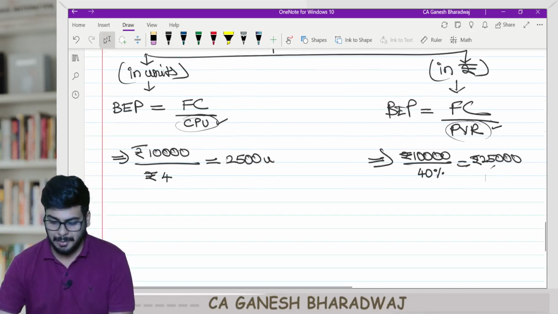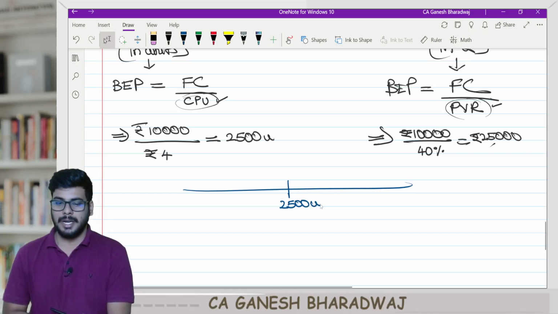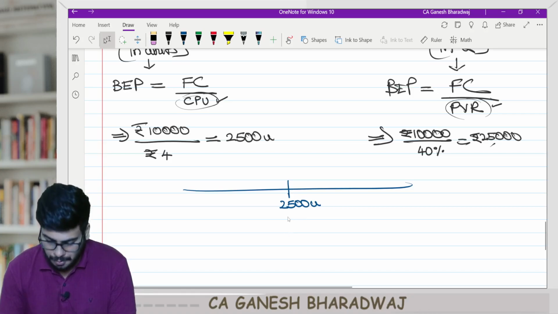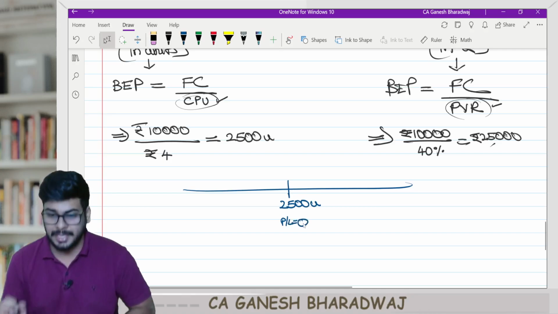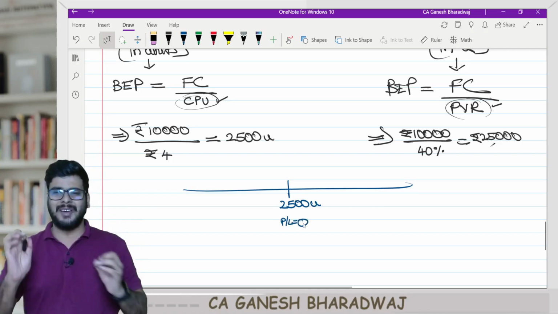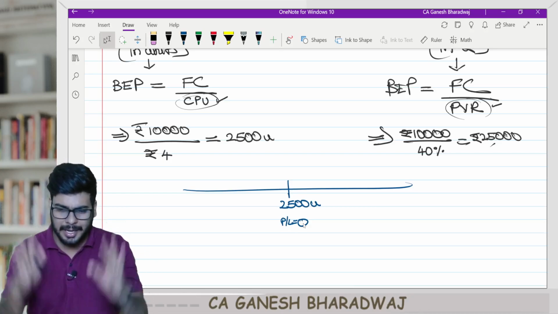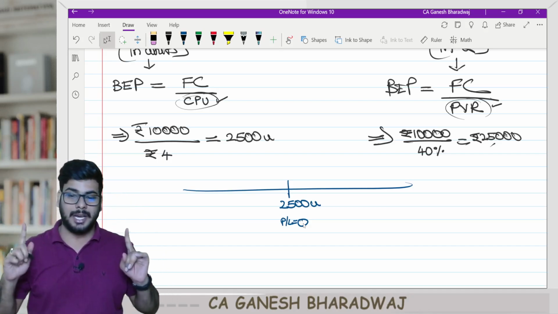So now you tell me one thing, guys. The company is exactly selling 2,500 units. What will be the profit or loss? The profit or loss will be 0. Why? This is the break-even point. If I sell 2,500 units, my contribution exactly recovers my fixed cost. Not a rupee more, not a rupee less. Are you clear with this, guys?